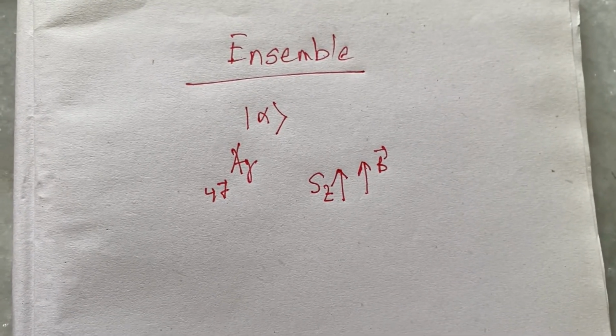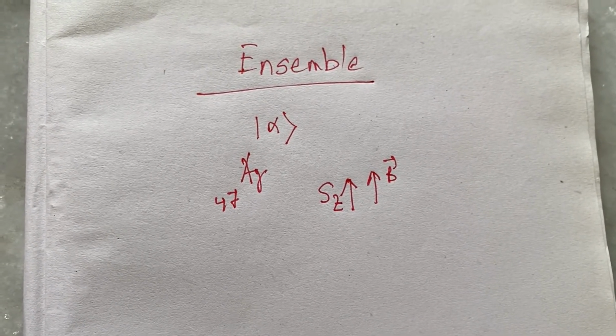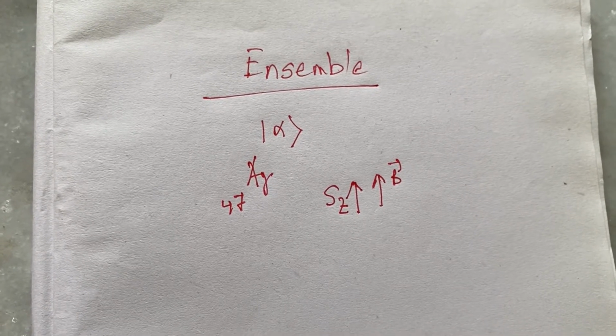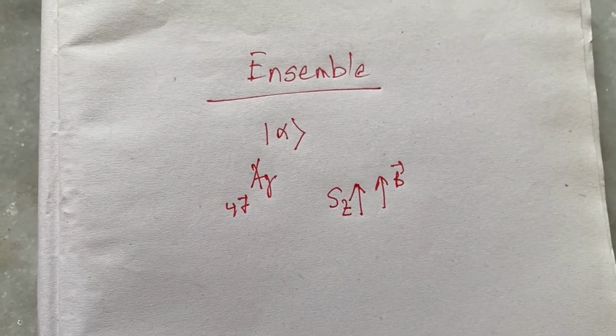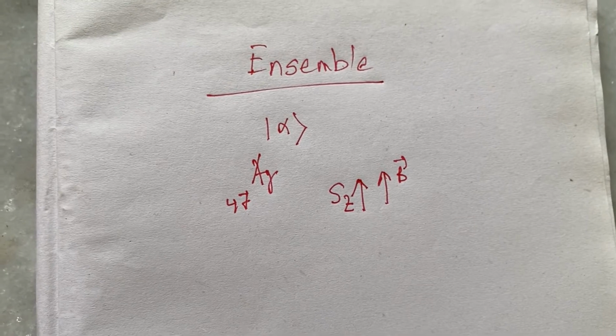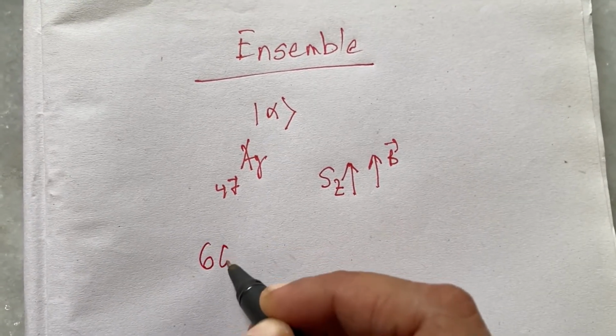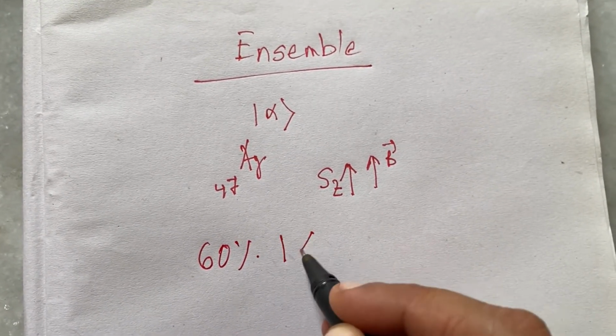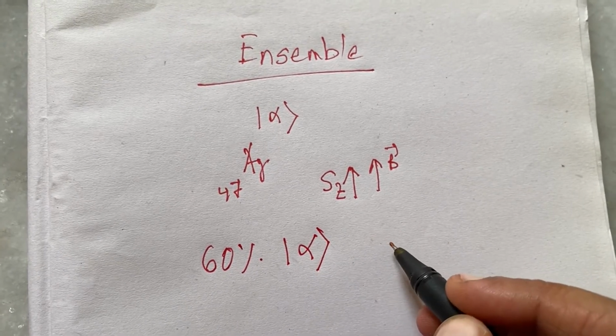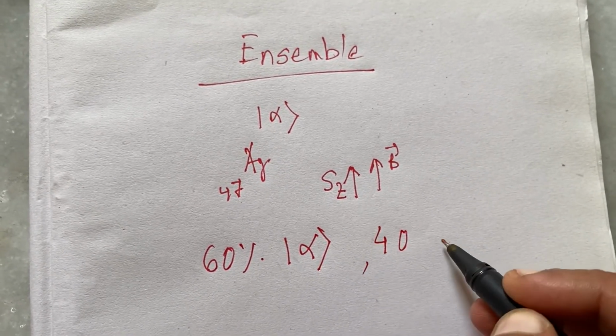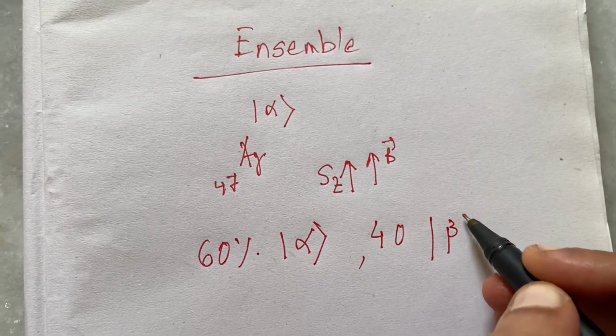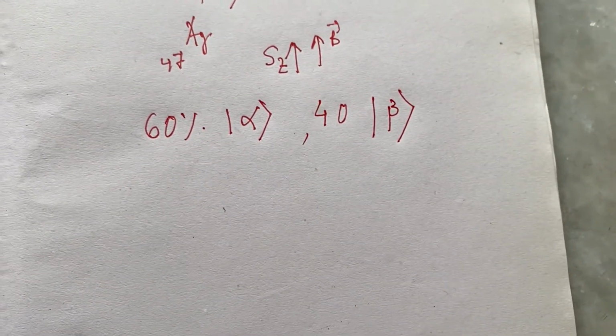But we have not yet described quantum mechanical ensembles of physical systems for which, say, 60% of the states are characterized by alpha and the remaining 40% are characterized by some other state vector beta.